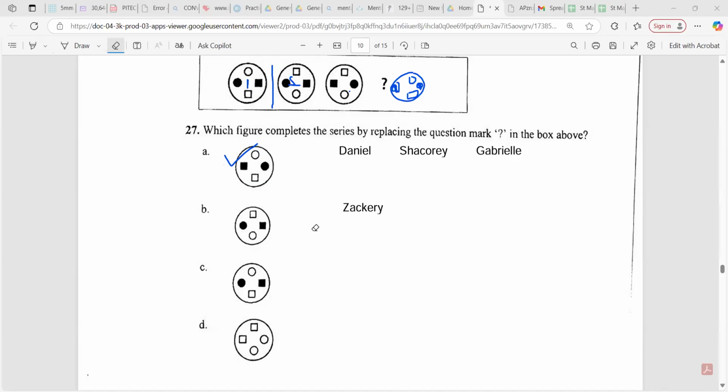Because something is not consistent. Look at this one. You have the circle here and circle here. So shouldn't it be circle over here then? Is that what you're saying? You're saying what we are saying as well. See that? You're actually saying the same thing.